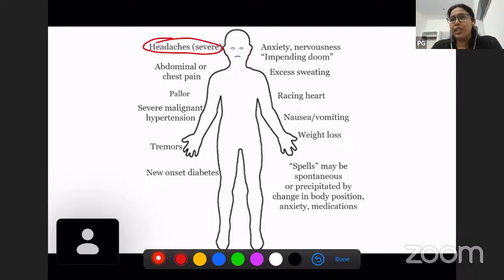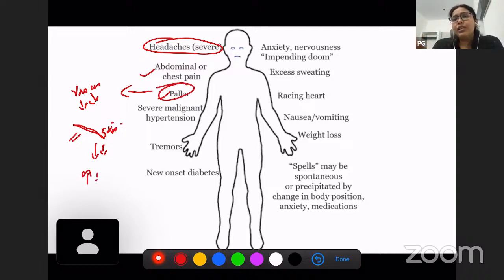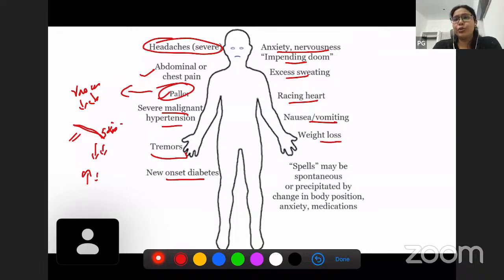Headaches, very severe headaches, abdominal pain, pallor. Pallor, why? Because of the vasoconstriction function. So whenever there is vasoconstriction, what will happen? Vessels will constrict and the organ which has to be supplied will not be supplied. For example, skin. Skin will receive less blood supply and hence the color of the skin will be more white and less red. Hence pallor. Severe malignant hypertension. Tremors. New onset diabetes. Increased anxiety and the feeling of impending doom, excess sweating, racing heart, nausea, vomiting, weight loss. So these are all the symptoms of pheochromocytoma.